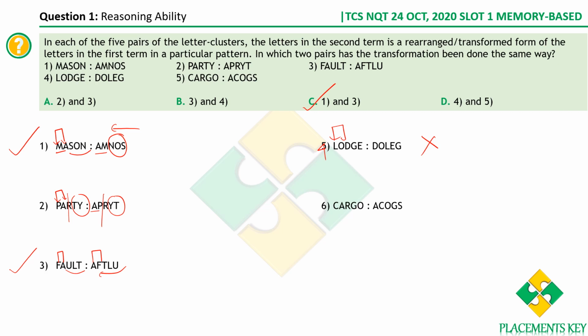And then how about CARGO, which is the fifth one, right? Here, see, we have a new alphabet S here. Therefore this also doesn't fall in any of the above categories. Therefore the required option is what? 1 and 3. Yeah, the similar pair is 1 and 3.